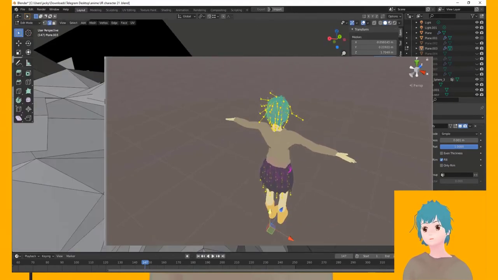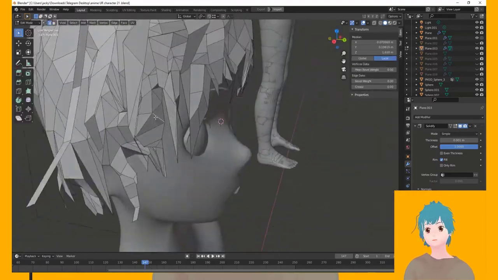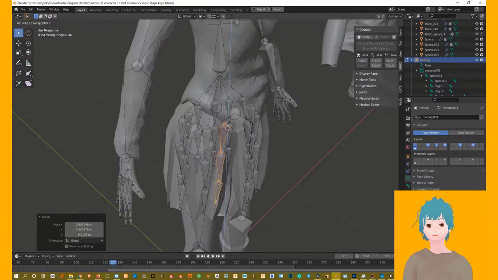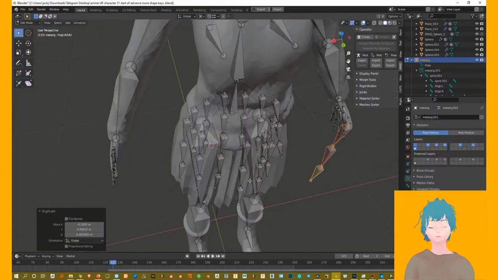Just make sure you add enough dynamic bones there, so when everything collides, the dynamic bones are able to control the meshes as efficiently as possible. So add a lot of bones for the hair and also the skirt. It's weird to say that you're adding bones to the skirt, but just do it.